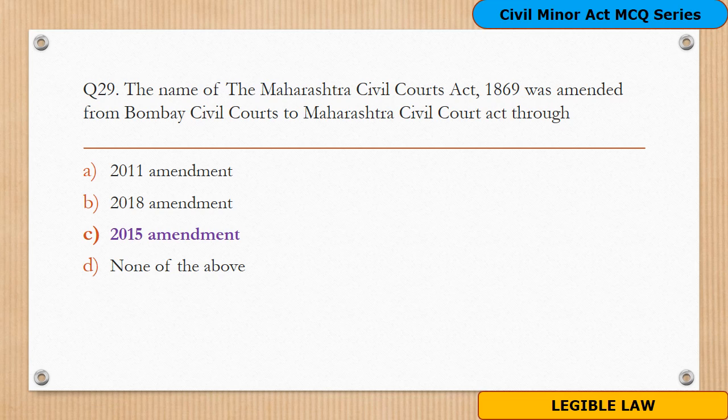Answer for this is option C, 2015 amendment. Through the 2015 amendment, the name of Bombay Civil Code was changed to Maharashtra Civil Code Act under the Maharashtra Civil Code Act 1869.